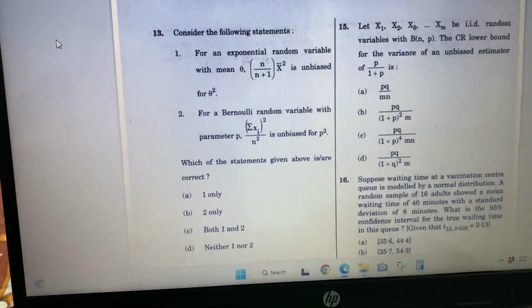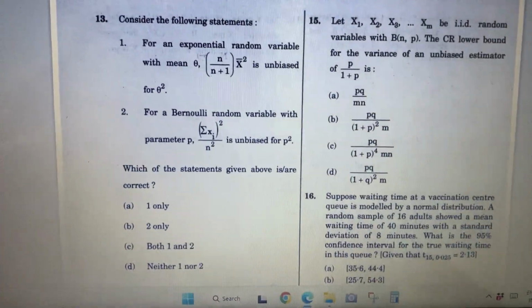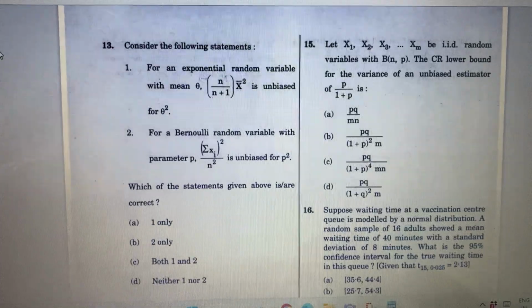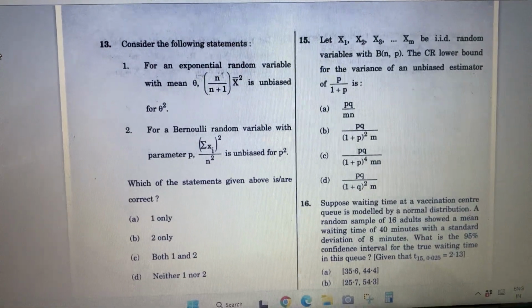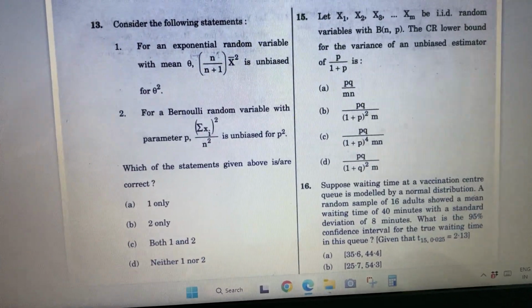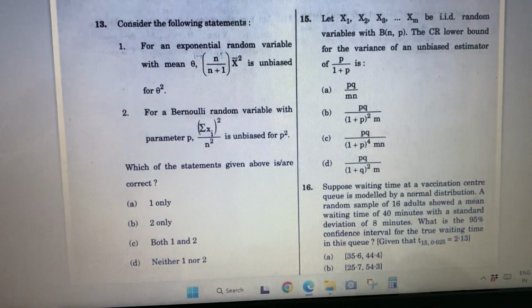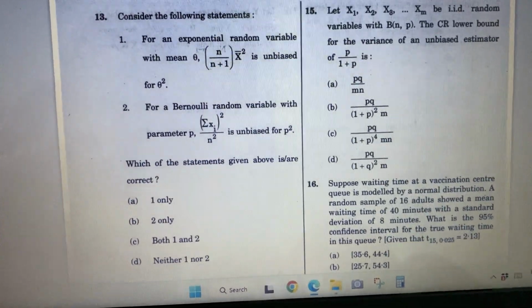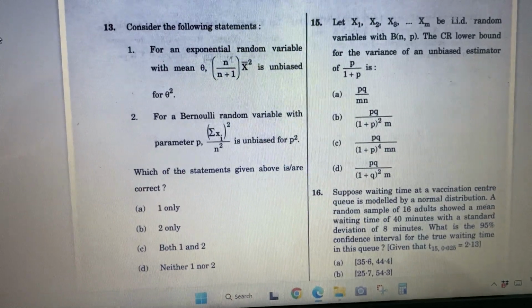Today we are solving ISS 2022 paper 2 question number 13. Consider the following statements. Statement 1 is this and 2 is this, and which of the following statements given are correct. So we need to find whether these two statements are true or not.